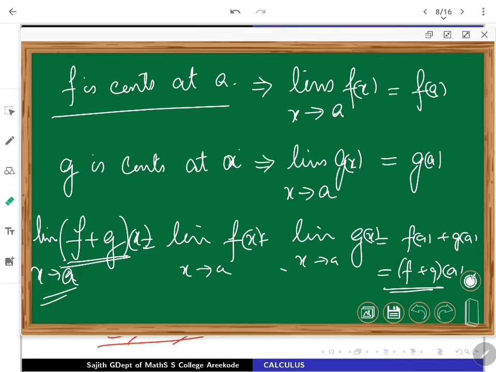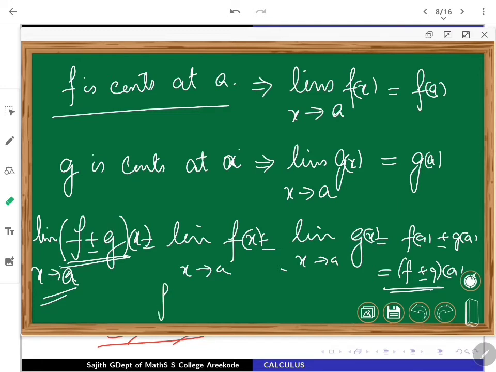In a very similar way one can work with f minus g also. So f is continuous, and f plus g is also continuous at a. A moment's thought will give you the same argument with the minus also, so the difference function is also going to be like that.